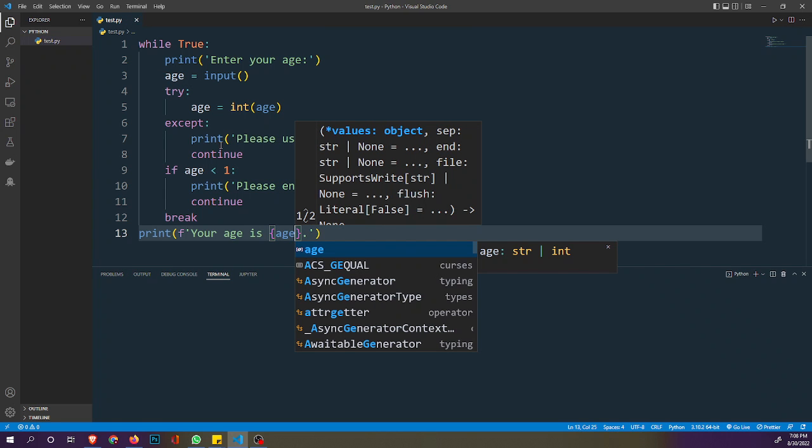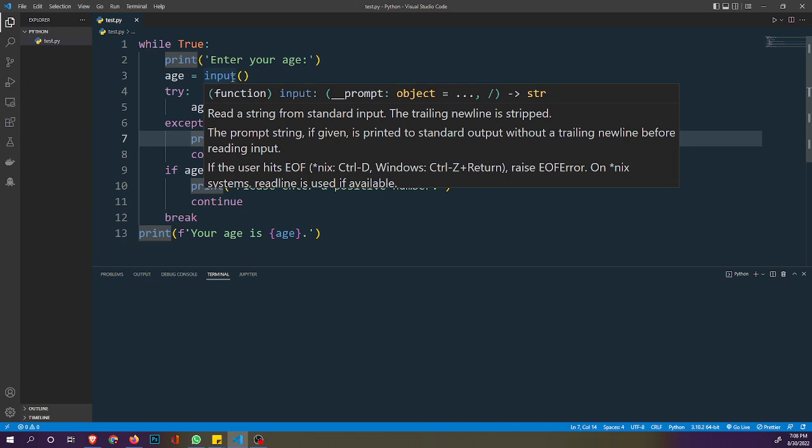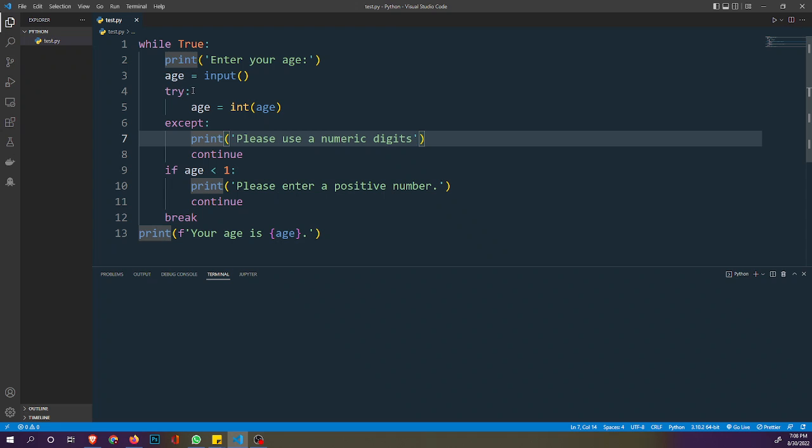So if we run this program, let me just explain from the beginning again. We're going to be checking while True. We want to ask the user to enter their age, a value at the command prompt, and then the user will enter a value, and we're going to be checking if the value the user enters is actually an integer. If it is an integer, that's good.